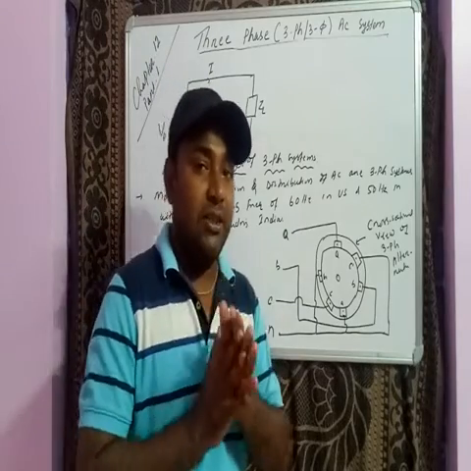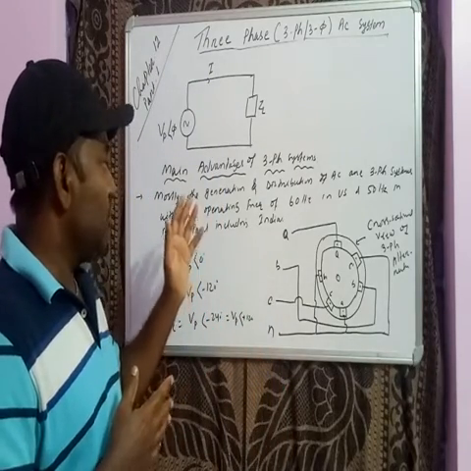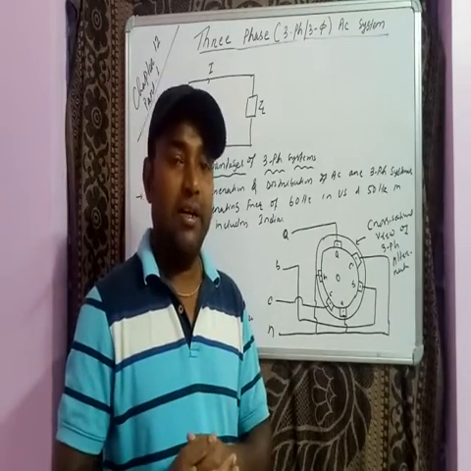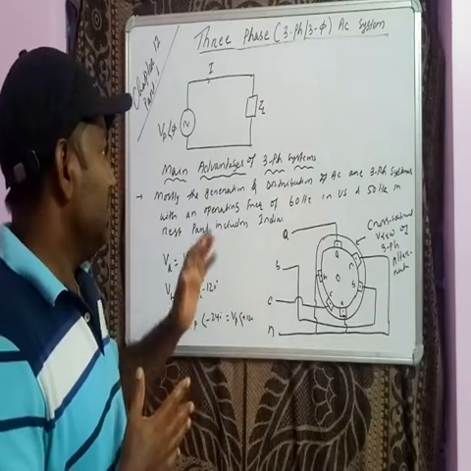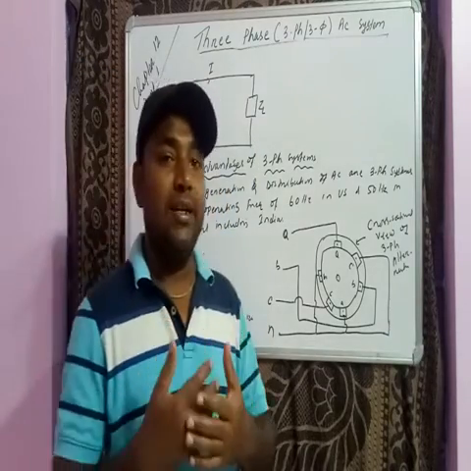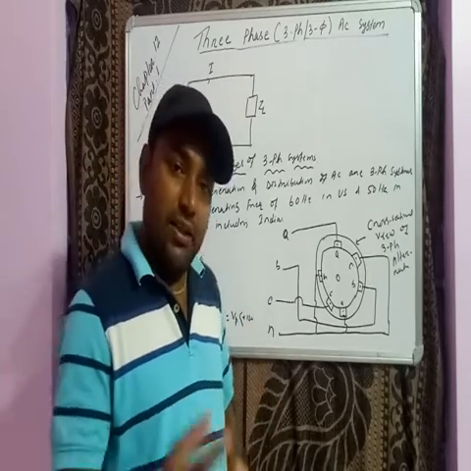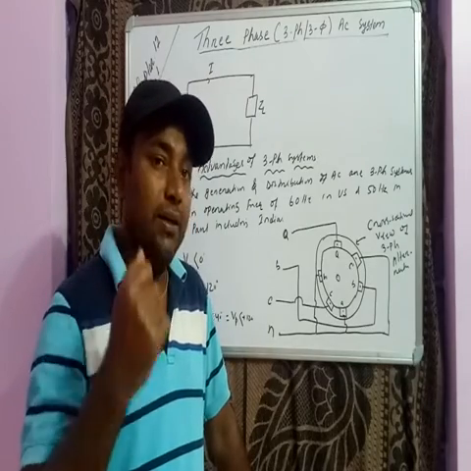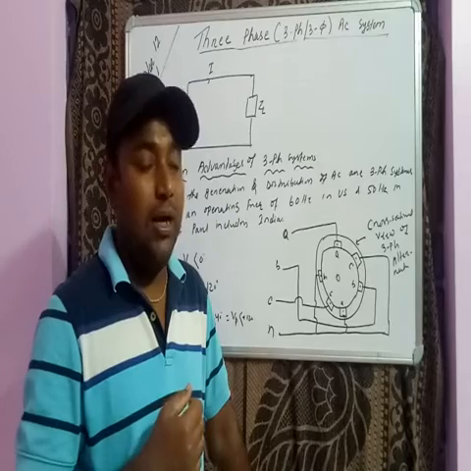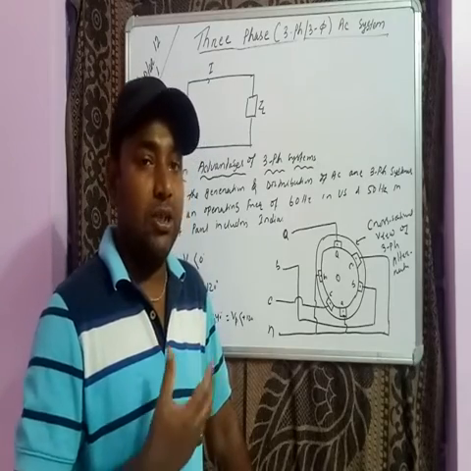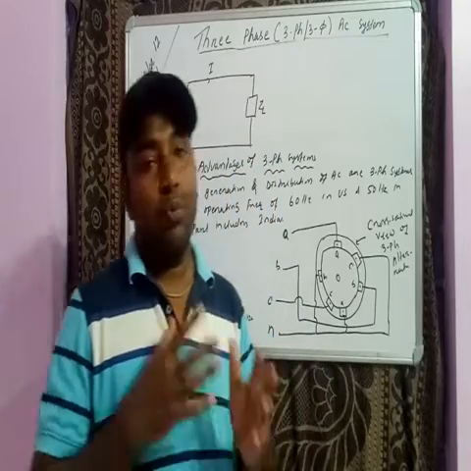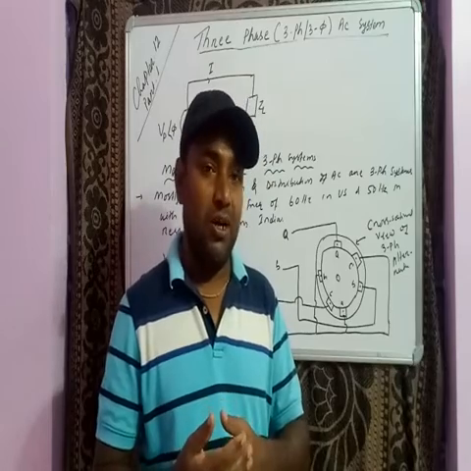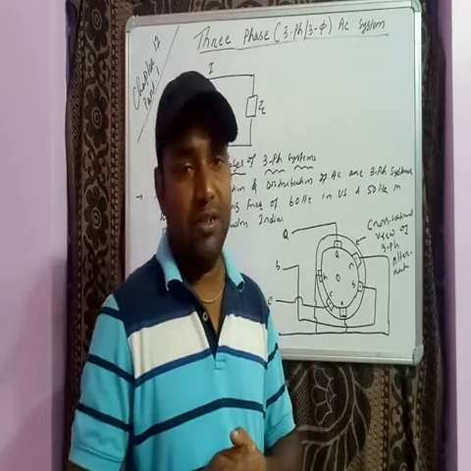So one advantage of the three-phase system is that generation and distribution are three-phase AC systems. That is one reason. And if we need a single-phase supply, we can get it from the three-phase. One line and one neutral will give you a single phase. Most domestic users need a single-phase supply. So from the three-phase supply, we can easily get a single-phase supply. If you need a two-phase supply, that is also possible from the three-phase system.